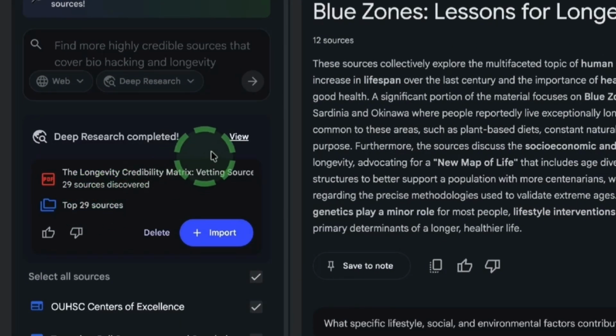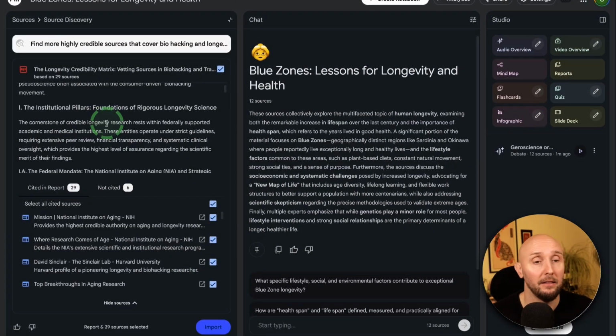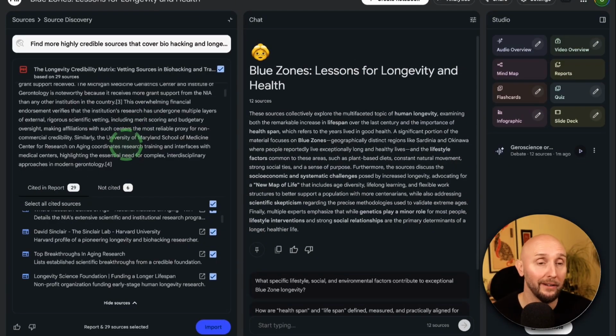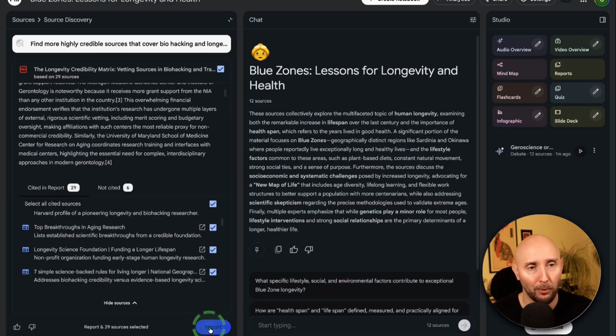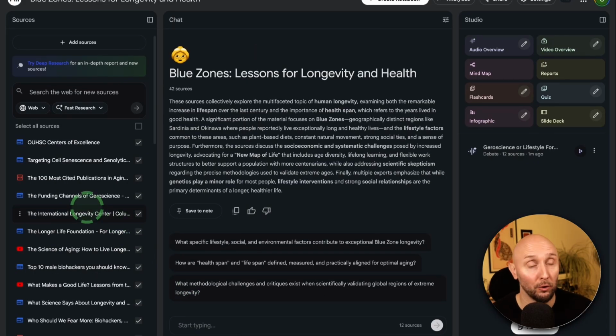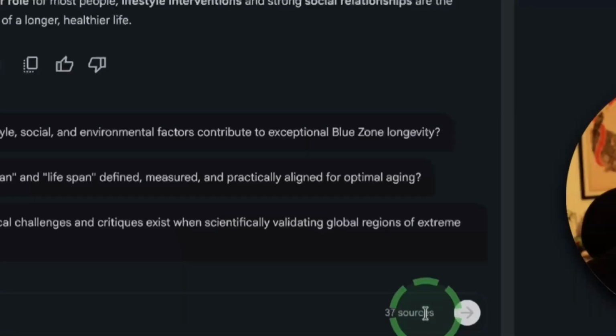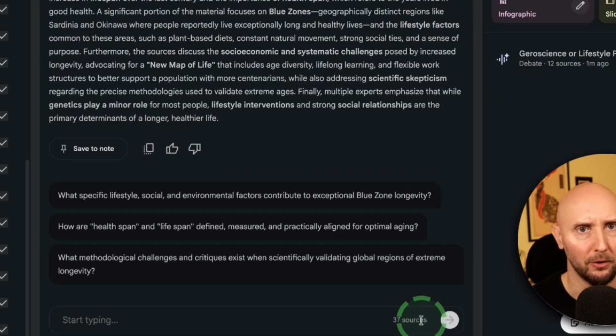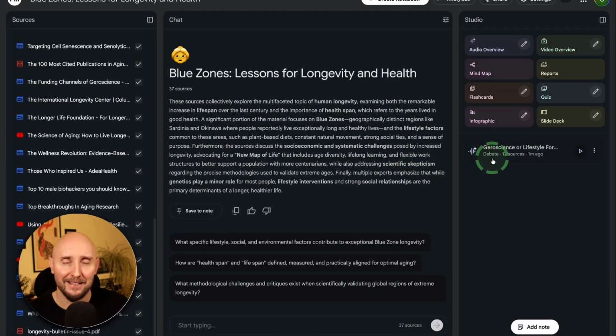So before I import these, I can click on the view button, take a look at any of these sources just to make sure they're what I want and they're actually good enough. Then click import and that brings them all into my notebook sources library. So now down here, we can see we've got 37 sources in this notebook, which is great. And now also our debating podcast is ready. So let's click play and have a quick listen.